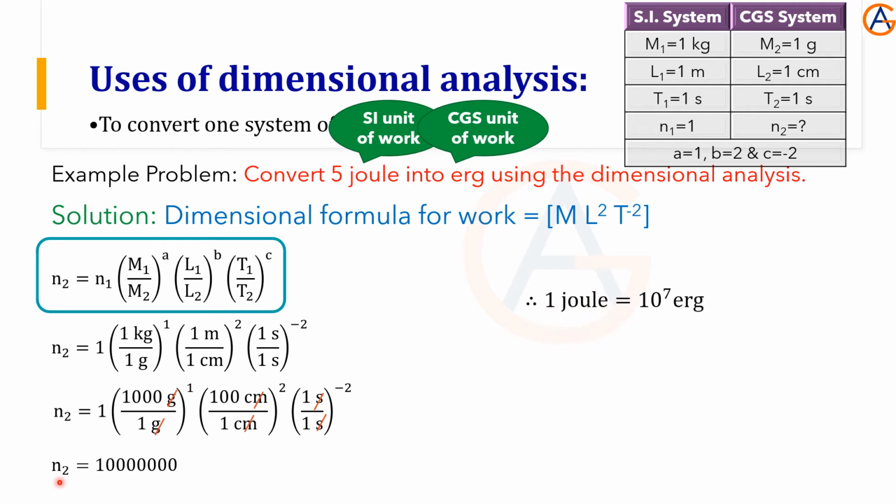So what we can say, this is done for 1 joule. 1 joule equal to 10 power 7 ergs. So therefore 5 joules is given by simply multiplying with 5, that is 5 multiplied by 10 power 7 ergs. Simple.